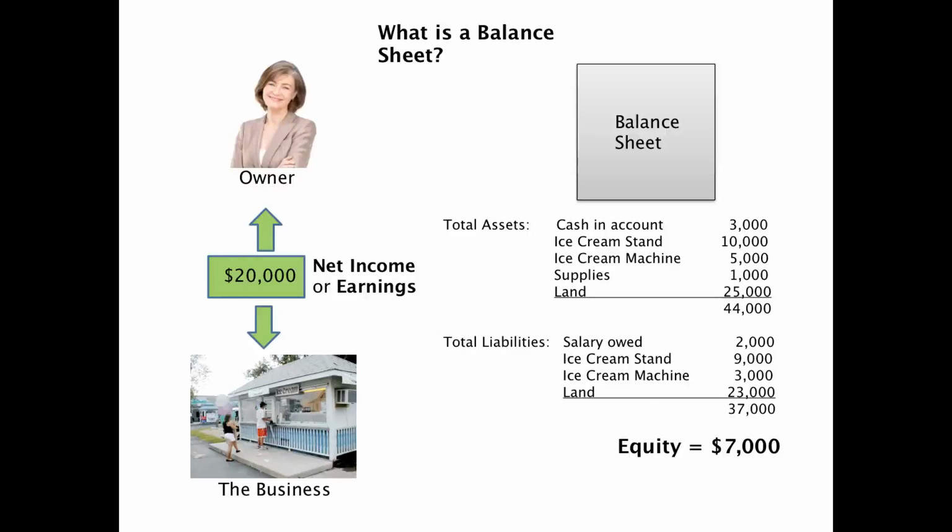So did her earning power increase by very much? Maybe a little bit because she might have made some wise investments in maybe a new machine or whatever. But generally speaking, she's probably going to still be making about $20,000 a year. But what did change is that her equity would have probably gone from $7,000 up to $27,000 if she put all of it in there through one year's period.